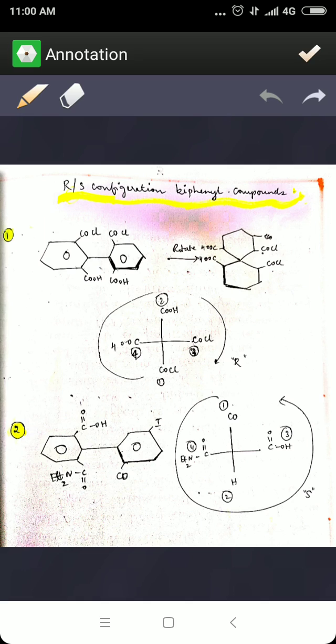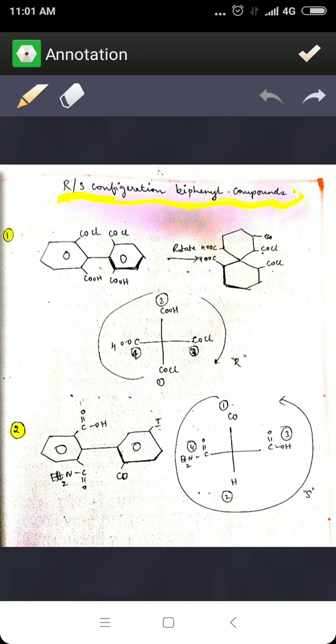Always make sure that whatever is on the wedge will always be in the upper part on the vertical line. Whatever is on the right side, not the wedge, will take the bottom position on the vertical line, and the remaining you write down as it is on the horizontal line. And then you assign the numbering based on priority, based on the CIP rule. First you start assigning the vertical column 1, 2, and then you go ahead with the horizontal column. Now let's take one more example.